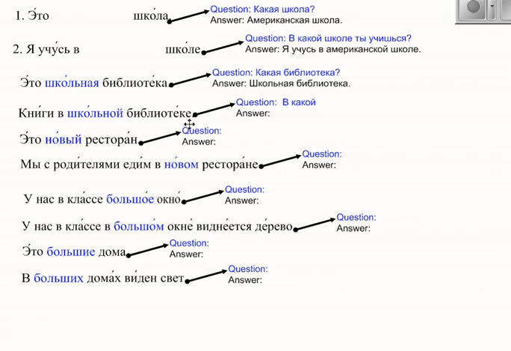Books are in the library. Which library? You want to ask which. So you would say в какой библиотеке? And the answer will be в школьной библиотеке. So let's kind of play the game that you don't understand these blue words and you want to know what the person said.